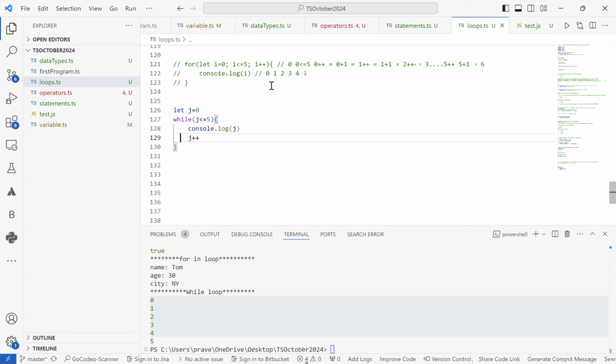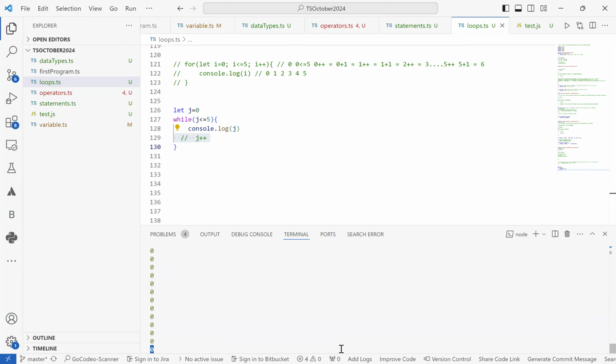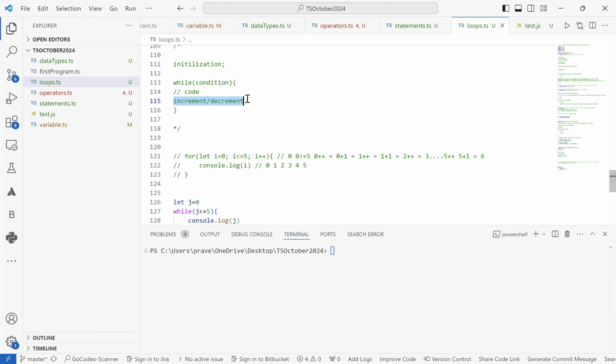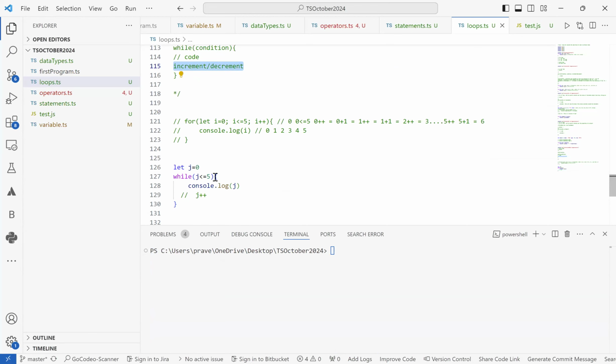Now there is one more concept in terms of while loop. If you forget to increment or decrement inside the while loop, then it will basically become an infinite loop. It keeps on printing the first value itself because it has not incremented the value, and it keeps on printing the similar value all the time. Okay, so that we have to take care of in terms of while loop. That is what the syntax over here is. The increment and decrement part will be inside the block of code, that means inside the while loop itself.